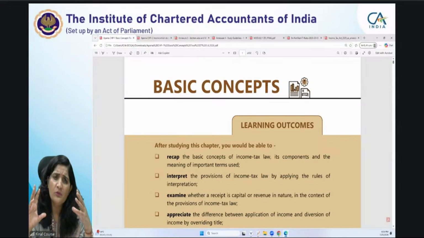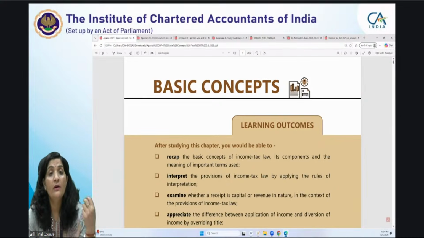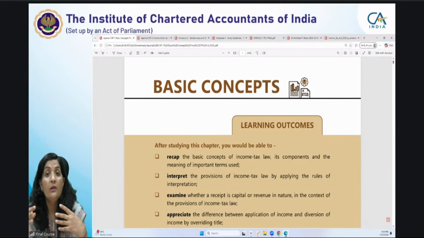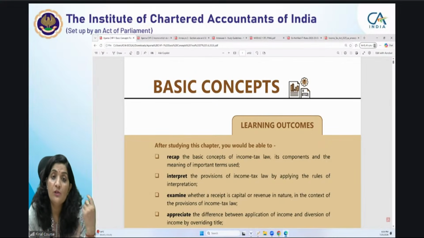If you talk about the syllabus of this subject, you are going to cover the whole of the Income Tax Act, along with its income tax rules, assessed at this level, because this is your final stage. After becoming a chartered accountant, you will be eligible to appear before authorities and represent a client. And before representing a client, you need to be well versed with the provisions of direct tax law.